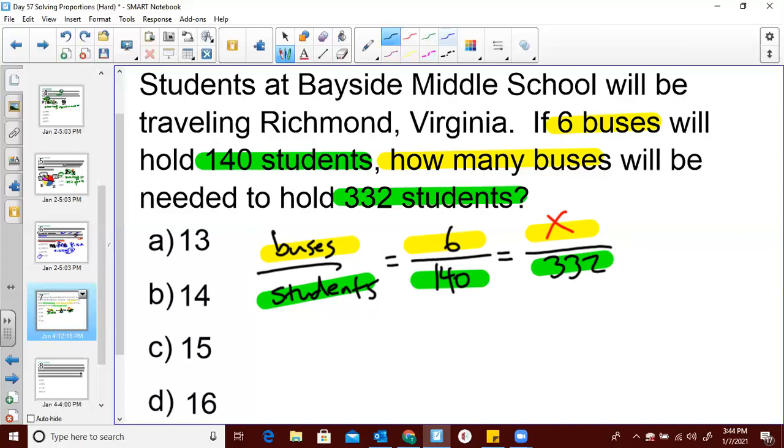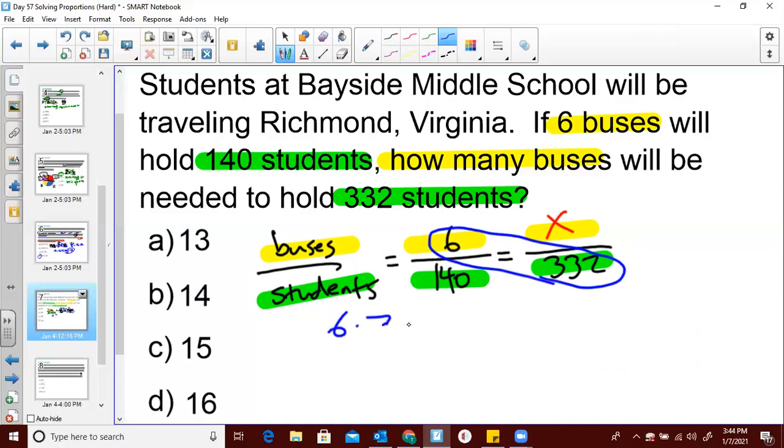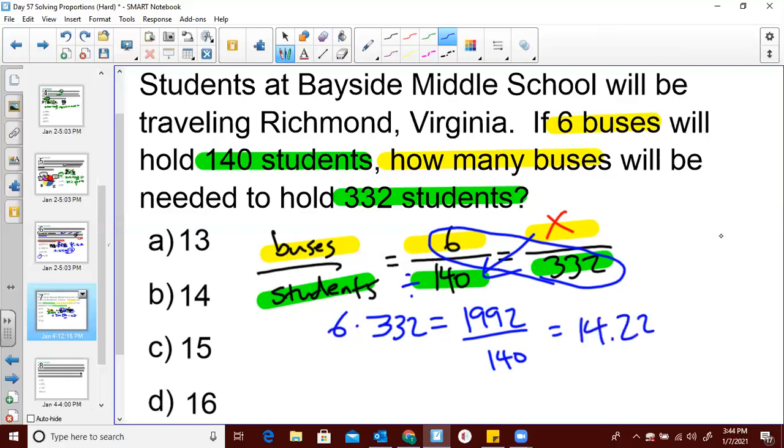Let's cross multiply. So 6 times 332 is going to equal 1,992. And we know that we divide by X's partner, right? And when we divide by X's partner, we get 14.22875 3, whatever, bunch of numbers, right? So I'm going to go ahead and just round off at the hundredth, and it's going to be 14.23.